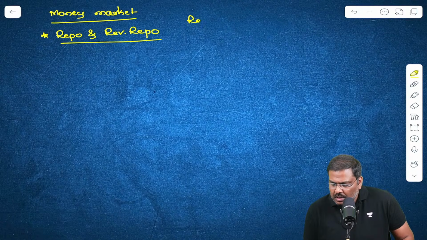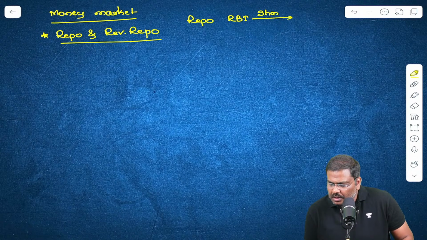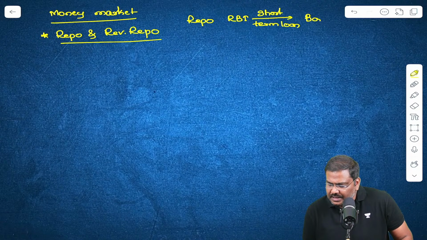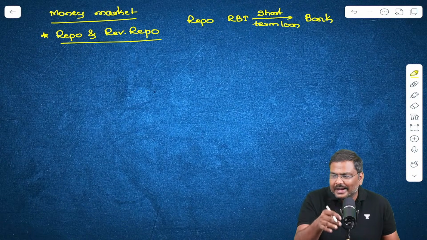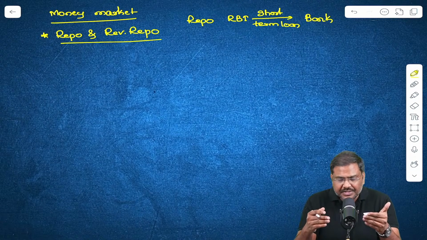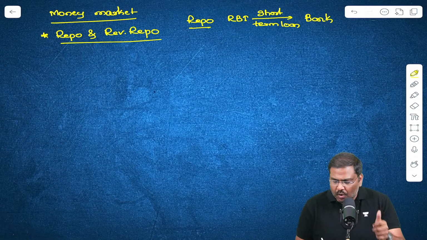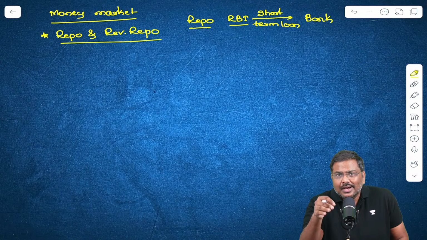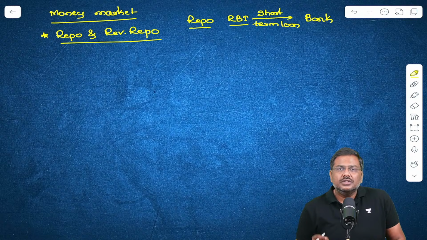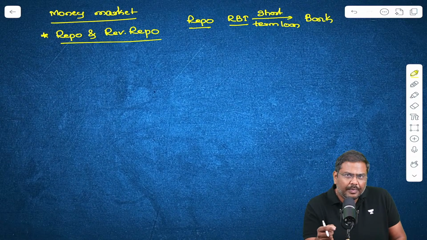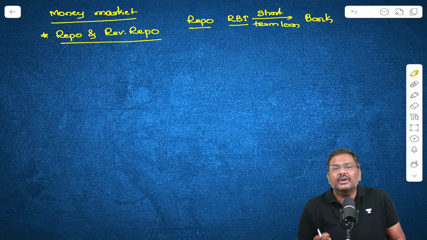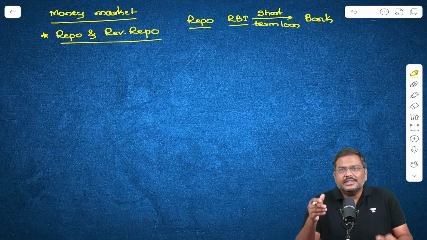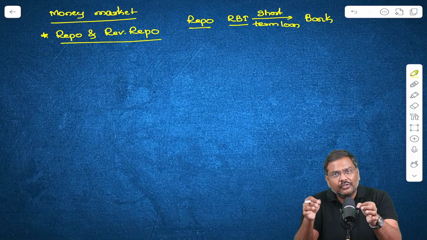Under repo, the Reserve Bank of India will provide a short-term loan to a financial institution such as a bank, and will charge a rate of interest on that. I'll repeat the statement. What is repo? Under repo, the Reserve Bank of India will provide a short-term loan to a bank and charge a rate of interest on that. So what do you mean by short term here? The short term could be 7 days, it could be 14 days, it could be 21 days. It is entirely decided by the Reserve Bank of India.